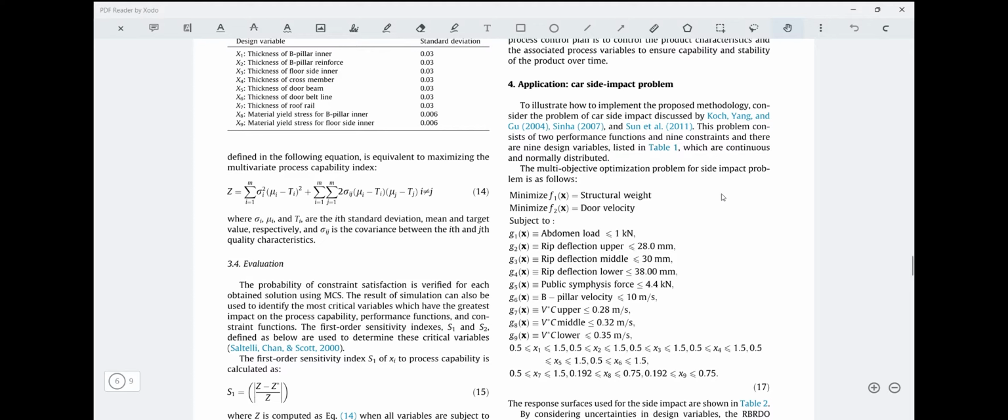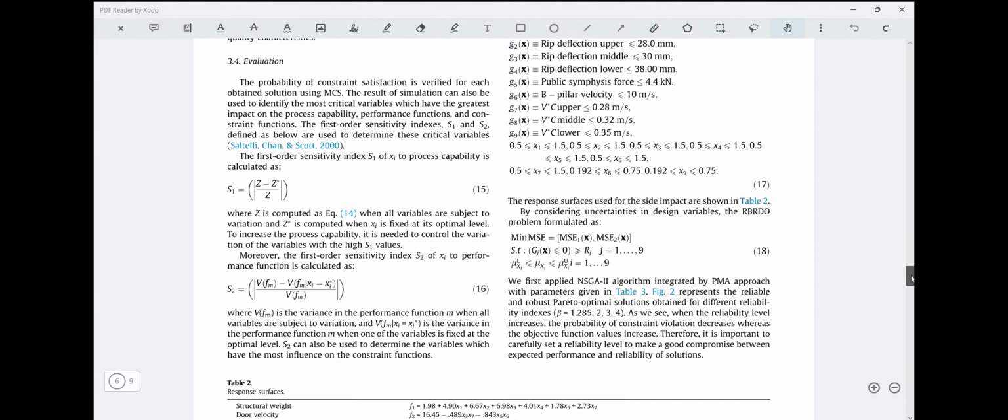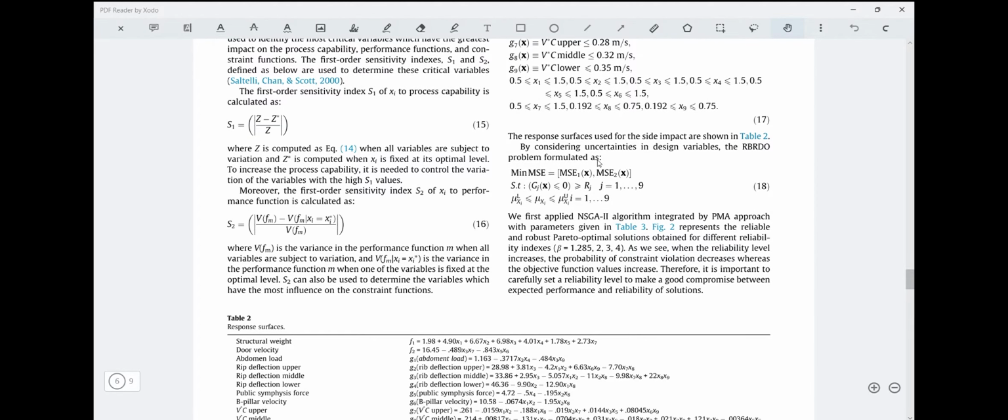We take the problem of a car side impact. The problem consists of 2 performance functions, 9 constraints and 9 design variables, and these are listed in table 1 as well. The multi-objective optimization problem for the side impact problem is as follows. These are all the constraints, like abdomen load should be less than 1 kilonewton and so on. All the responses of it are shown in table 2 as well.